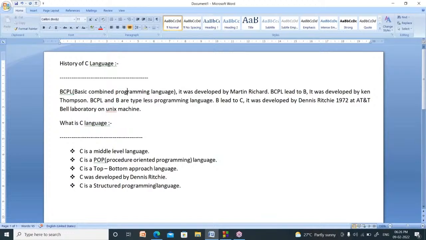BCPL is a Basic Combined Programming Language. It was developed by Martin Richards. From BCPL, there is a new programming language called B. It was developed by Ken Thompson. B was developed to build a multi-user operating system. BCPL and B are typeless programming languages, meaning there are no data types in BCPL and B. B led to C. From B language, Dennis Ritchie developed a new programming language called C in 1972 at AT&T Bell Laboratory on a Unix operating system machine.